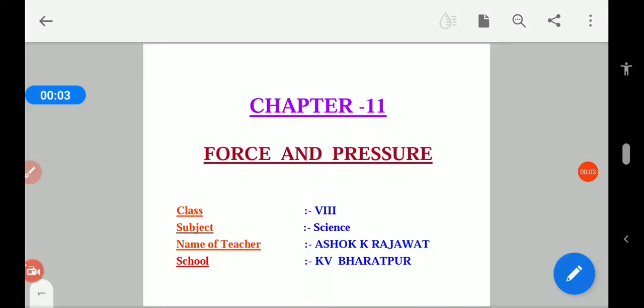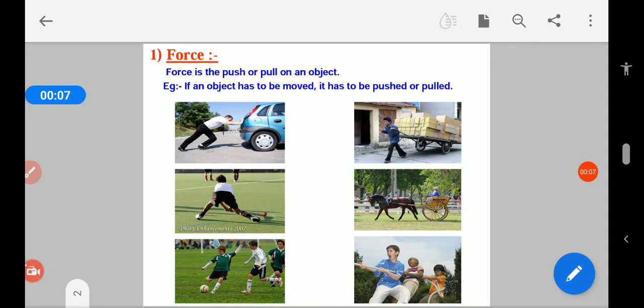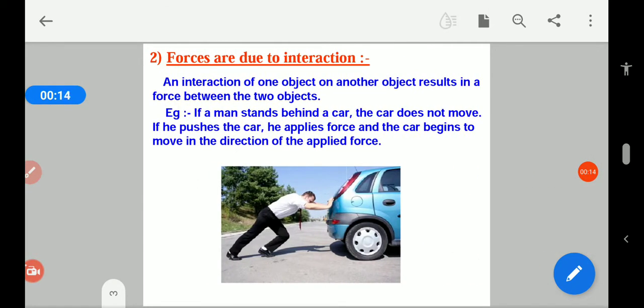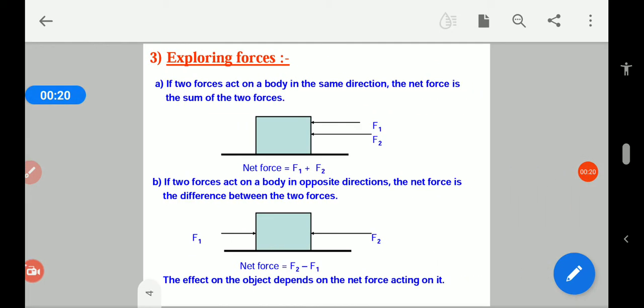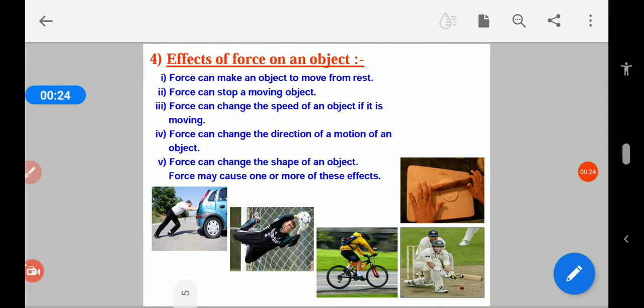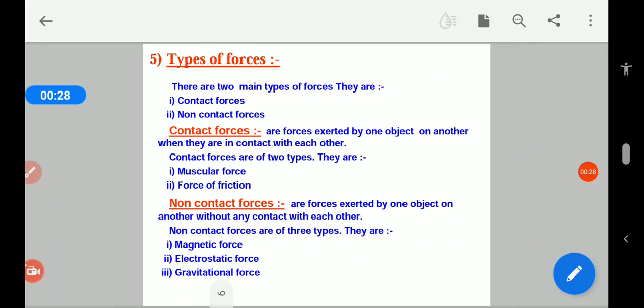Dear students, we are dealing with chapter 11, force and pressure, and in this chapter till now we have defined force, and we come to know that forces are due to interaction. Without interaction the force cannot be applied. And how we can explore force, we have defined it. We have discussed the effect of force also, and we have discussed types of forces also.